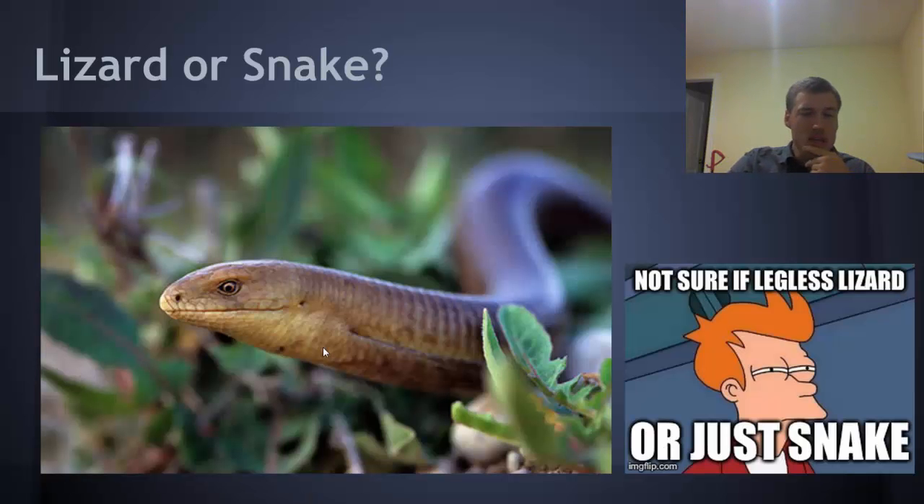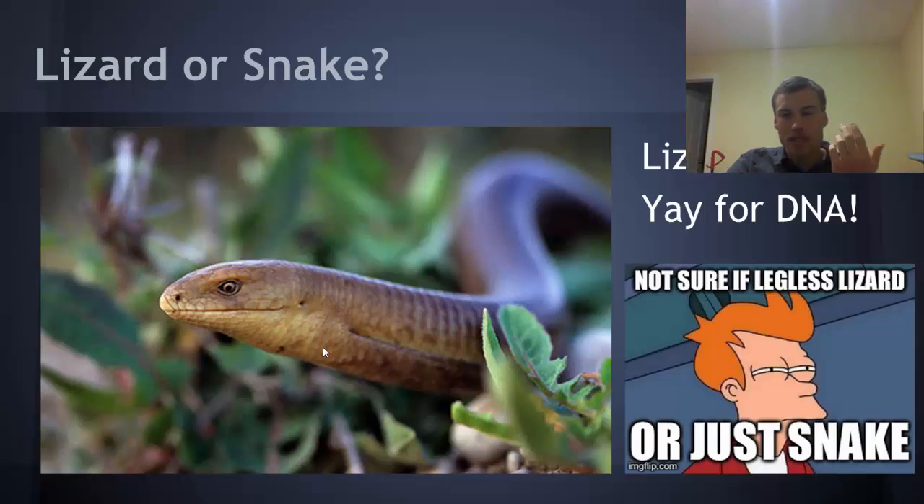So one last question to kind of wrap things up. Is this a lizard or a snake? You can take a look. You see that it's legless. However, it is actually, based on DNA evidence, a lizard and not a snake. So you can definitely get tricked. You definitely want to be using DNA evidence when you are doing classification.